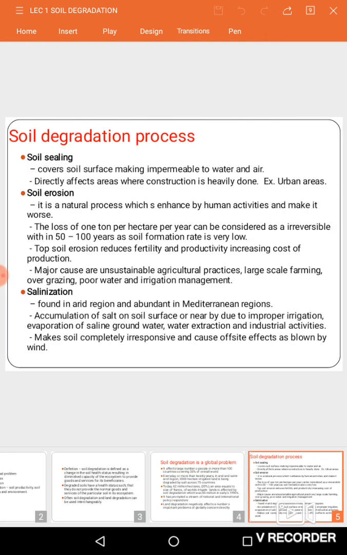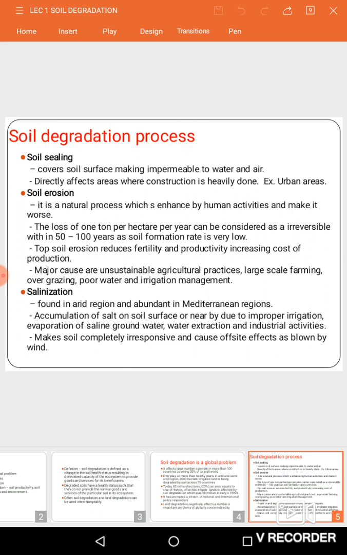Okay, and next we'll see the process of soil degradation. This includes soil sealing, soil erosion, soil salinization, soil contamination, and compaction. First we'll see soil sealing. It is nothing but the covering of topsoil that will affect the entry of water and air into it. This mainly happens in construction areas.